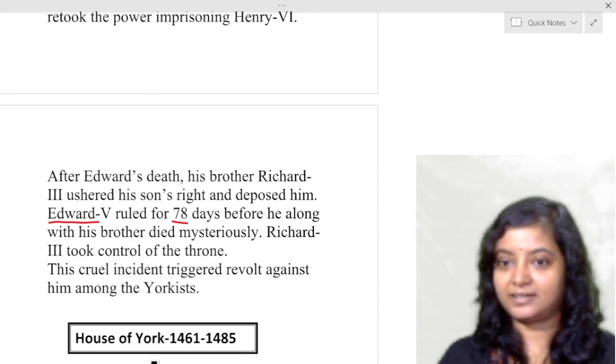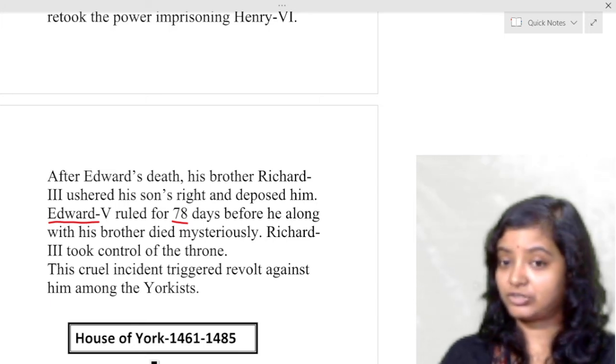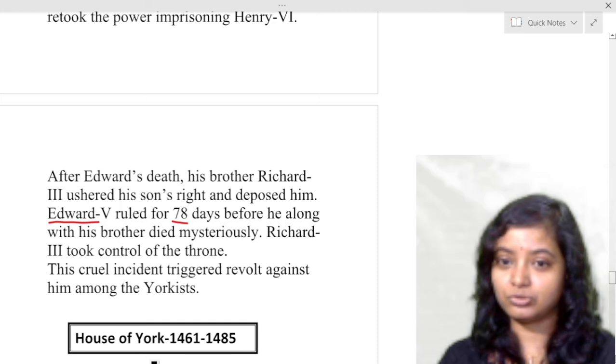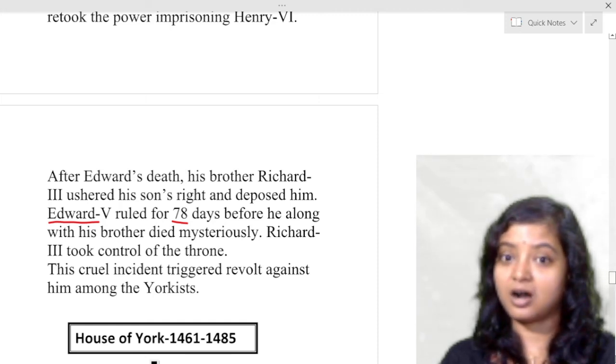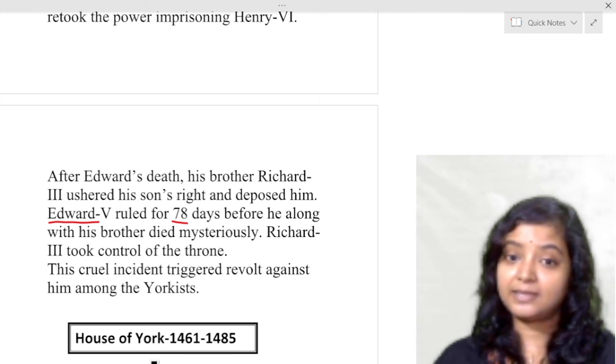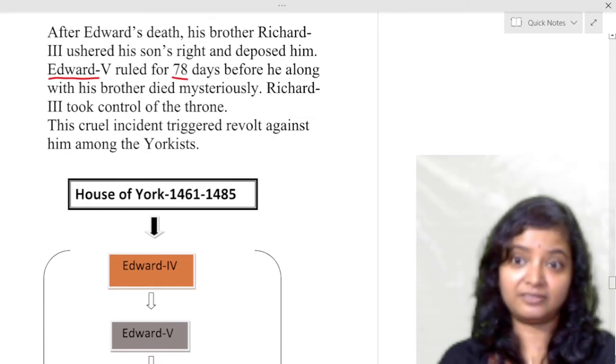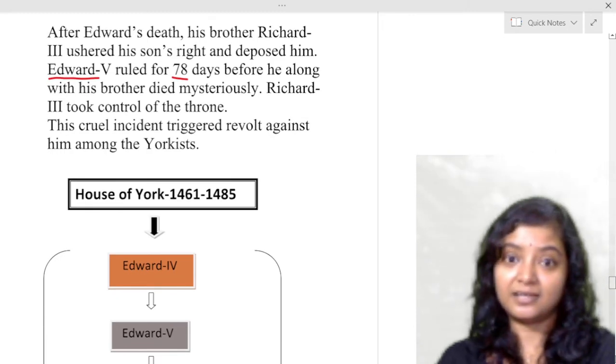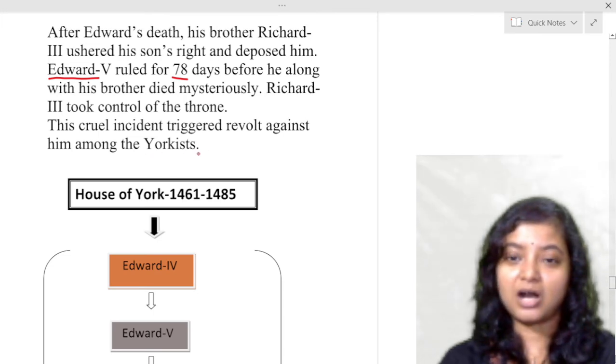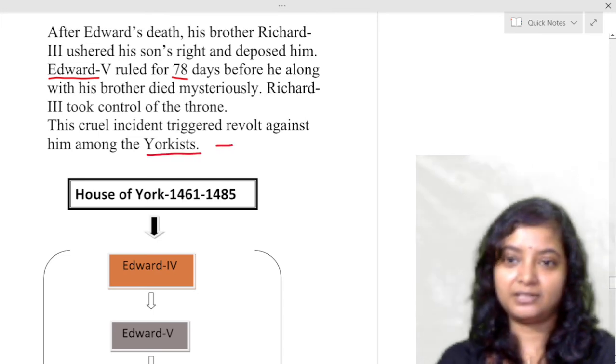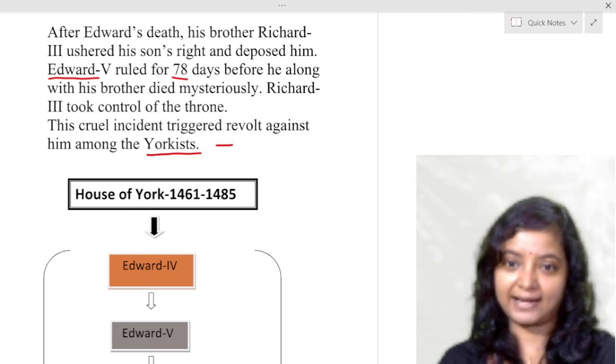They did not like it, and Richard III took control of the throne, killing those two younger sons of Edward. This cruel incident triggered revolt against him among the Yorkists. So now Yorkists became weaker. They revolted against each other because of Richard III's cruel act.